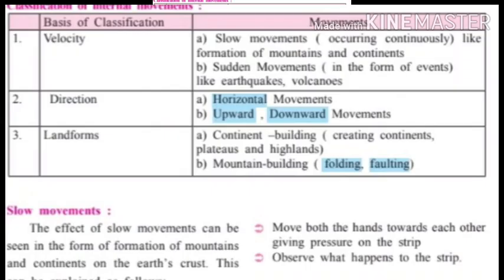Geographical explanation. Earthquakes and volcanoes occur because of instability of the earth crust. Instability is created due to the movements occurring in the earth crust, that is, the internal movements of the earth such as earthquakes and volcanoes. Due to earthquakes and volcanoes, the earth crust is shaking and moving, and that movement is called earthquake or volcano.